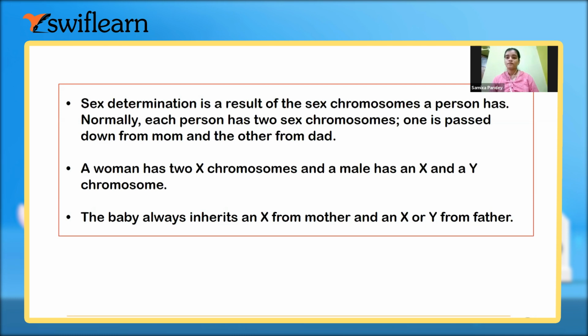We take 50% from mother and 50% from father. So why is it sometimes said that I'm more of my father's? It is due to the dominant and the recessive genes, alleles, right?